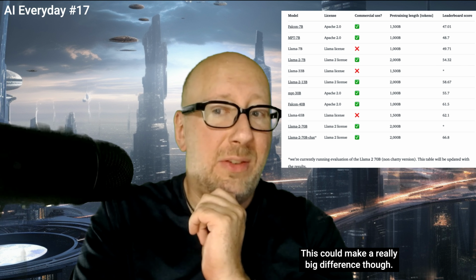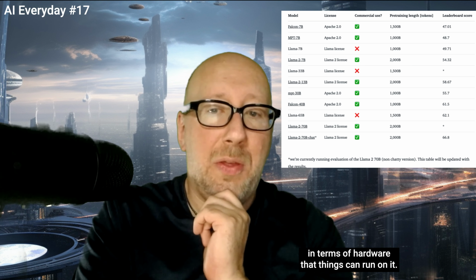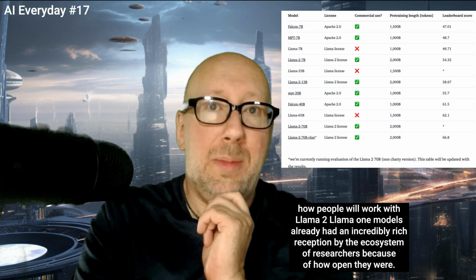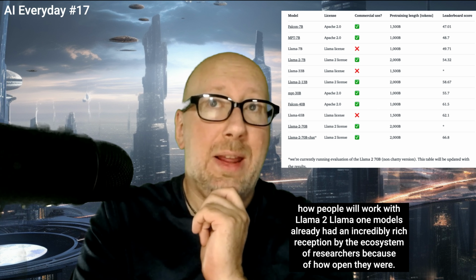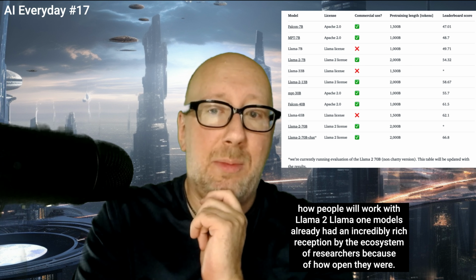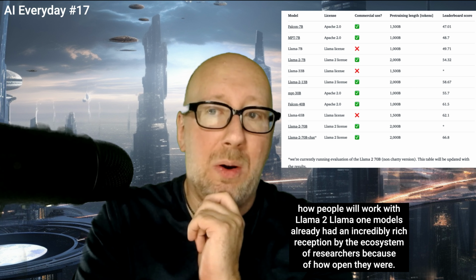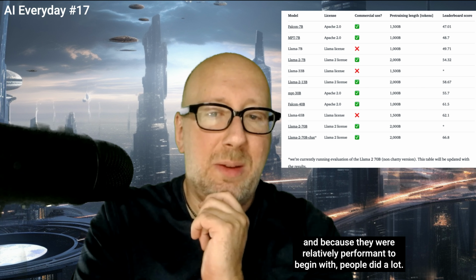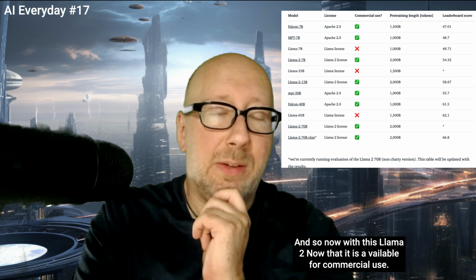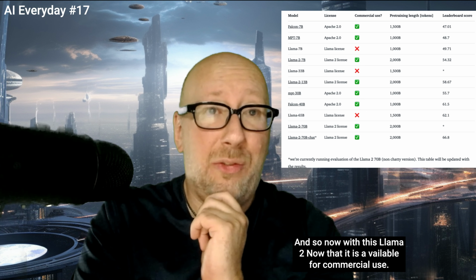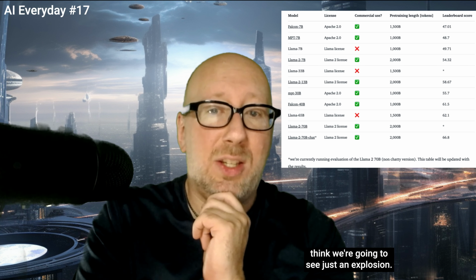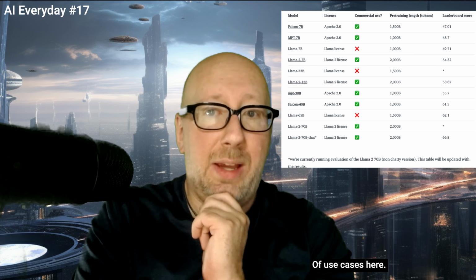This could make a really big difference, though, in terms of hardware that things can run on. And it remains to be seen how people will work with Llama 2. The Llama 1 models already had an incredibly rich reception by the ecosystem of researchers because of how open they were and because they were relatively performant to begin with. People did a lot of training on top of those models. And so now with this Llama 2, now that it is available for commercial use and also very performant, I think we're going to see just an explosion of use cases here.